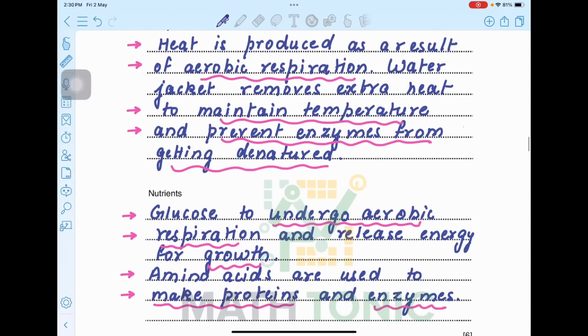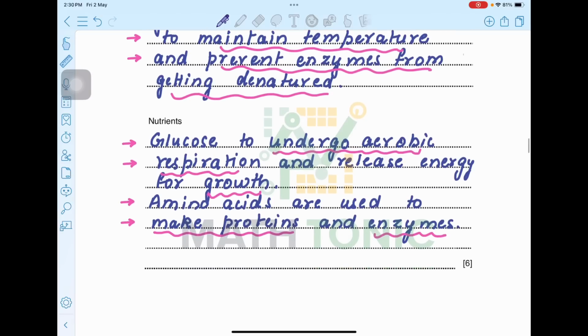So this is how you can write, but this is enough to get 3 marks. Nutrients. Glucose to undergo aerobic respiration and release energy for growth of the fungus. Second thing is you need amino acids for actually making proteins and enzymes of the fungus. Okay.